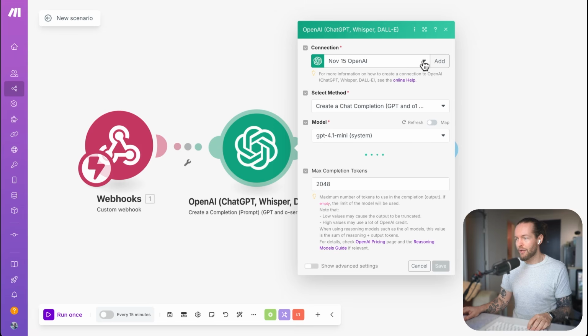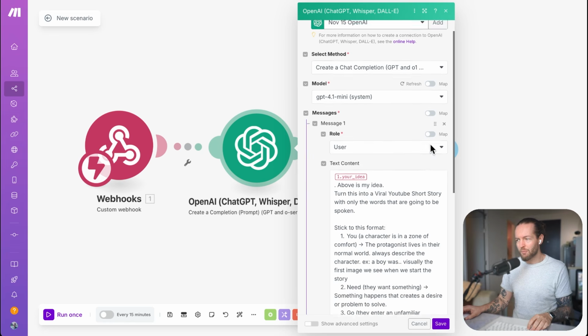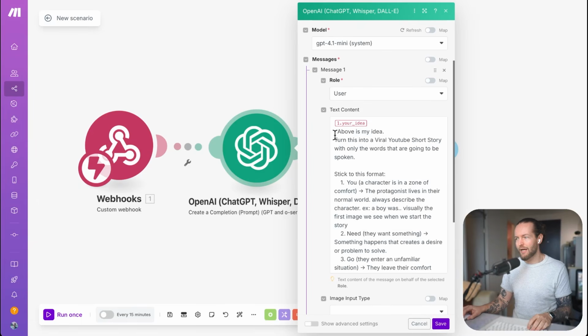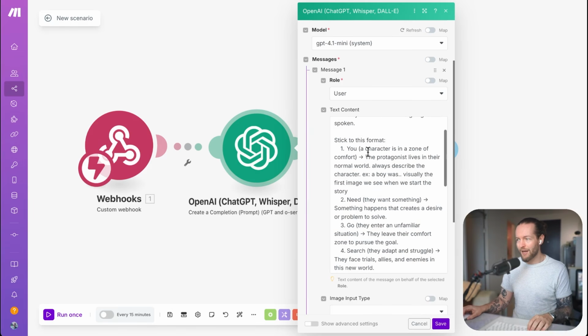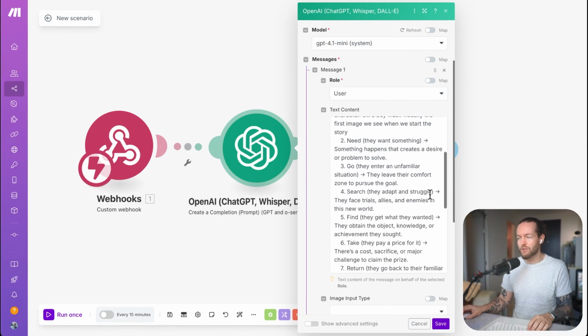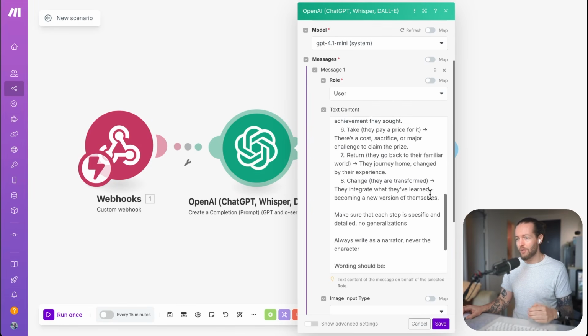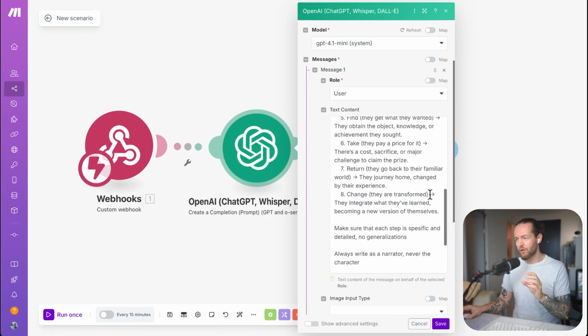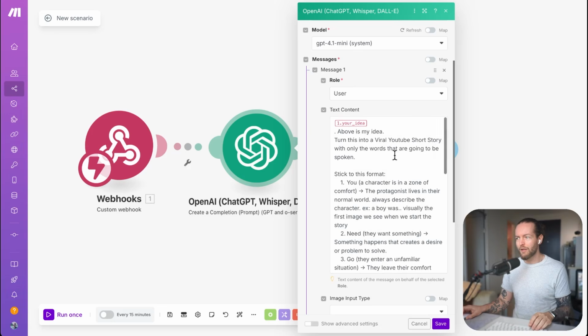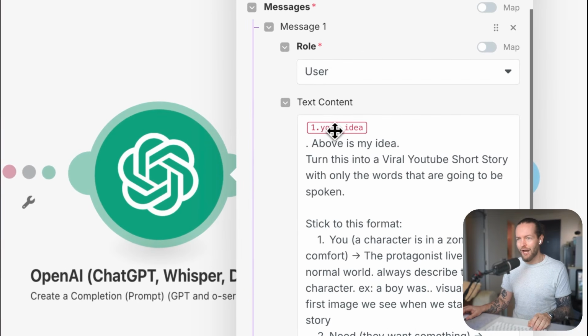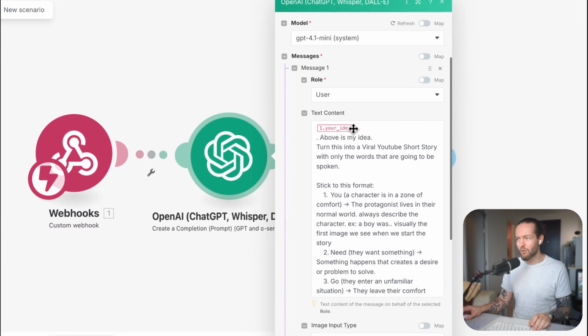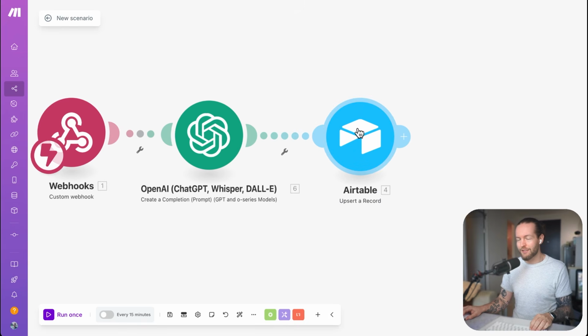Here, all we need to do is to add our connection. This is really easy to do. And in the next part here, all we're doing inside of this prompt is to have a very high quality prompt that tells stories. This format is from Dan Harmon's Story Circle that creates incredible short stories. There are a couple of extra things in here as well. And what we do is we take your idea that you have in Airtable and put that at the top of the prompt. Lastly, we have to update the Airtable.